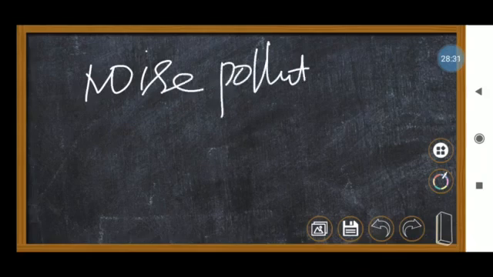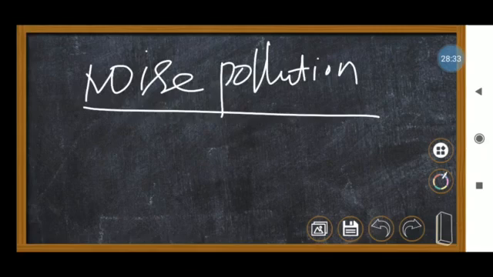Noise pollution, like land pollution, air pollution, or whatever it is. If there is more loudness or more frequency, if the frequency is unpleasant to hear, or if the loudness is unpleasant to hear, at that time we call it noise pollution.